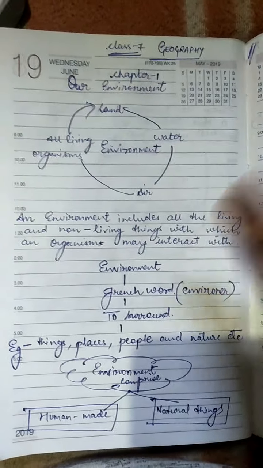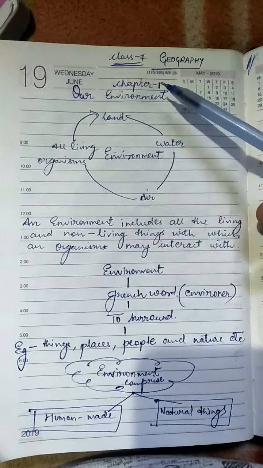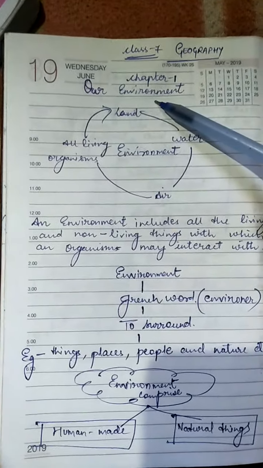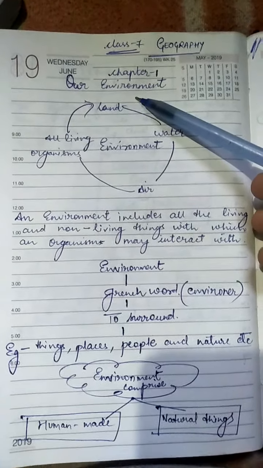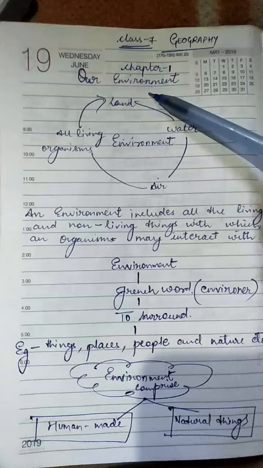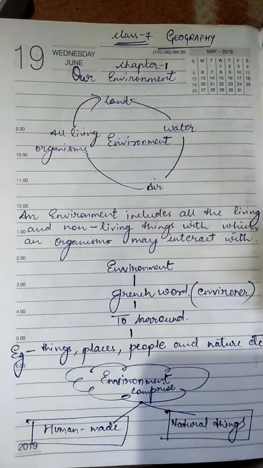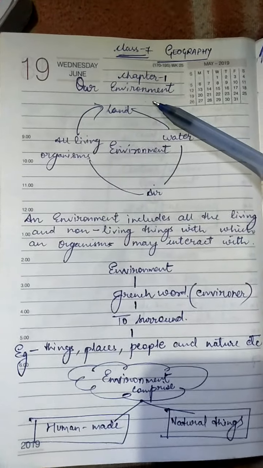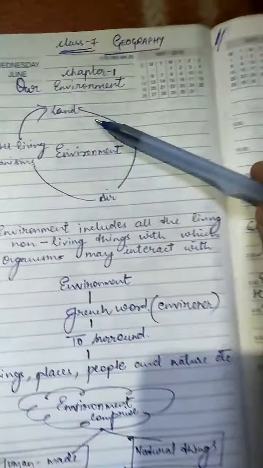Students, today we are starting with class 7th geography chapter number 1, and the name of the chapter is Our Environment. Today we are going to learn about environment. Environment means our surrounding. Whatever things or resources are available in our surrounding comprise our environment. So we talk about environment.